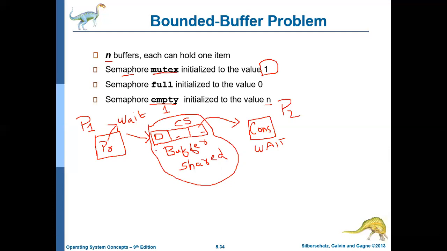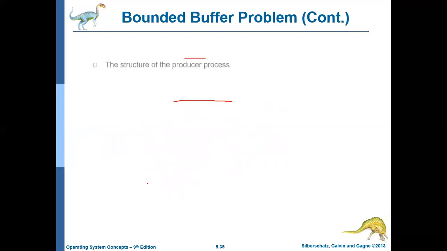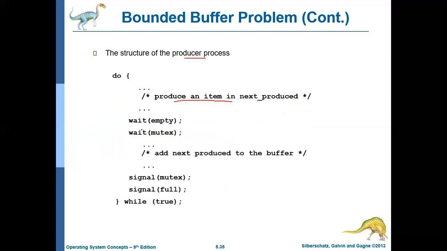Only if both conditions are satisfied can the producer place the item in the buffer. The first condition is that at least one empty space should be there. The second condition is that somebody else should not be accessing the buffer at the same time. Basically, a semaphore uses two operations, wait and signal. So it performs a wait operation on empty.